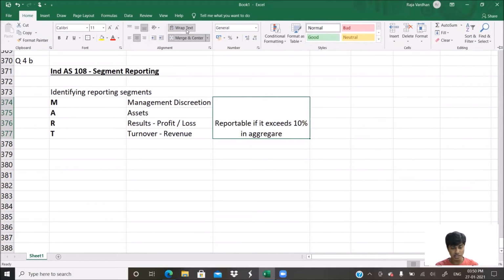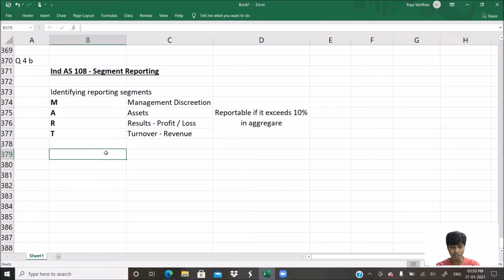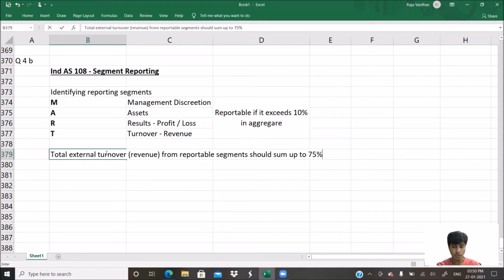However, if you identify reportable segments like this, that's not done. There's another important thing to note: total external turnover, or revenue, from reportable segments should sum up to 75%.